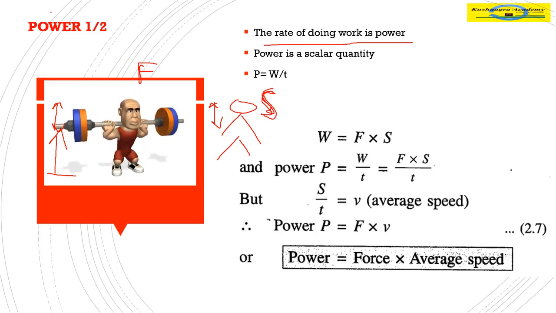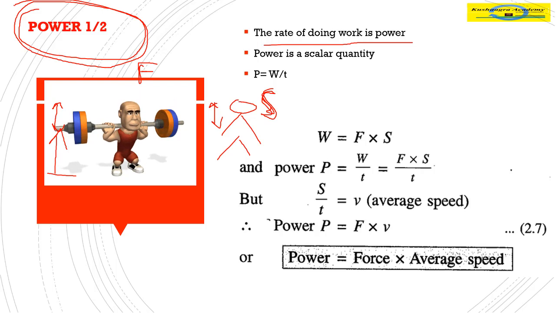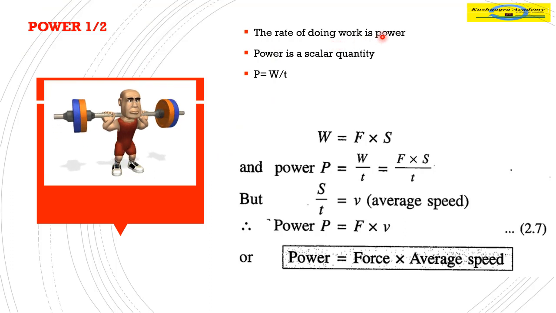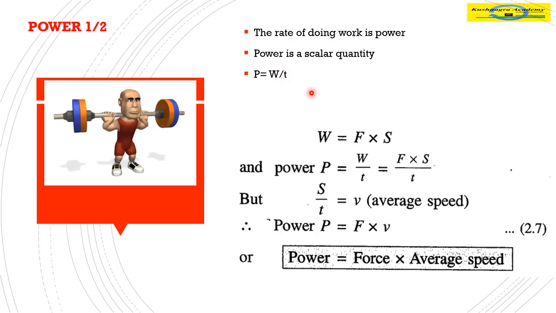So this quantity, how much work is being done and at what pace, at what rate, is known as power. So we define power as the rate of doing work. Power is also a scalar quantity and power is given by work done and how much time it took to do that work. That is, power is work done divided by time taken to do the work.